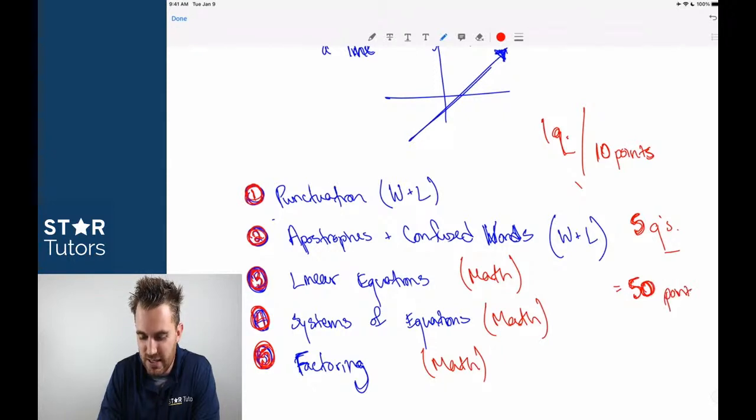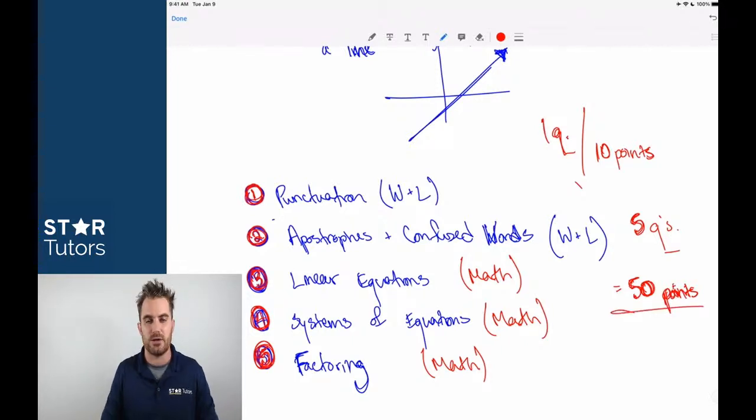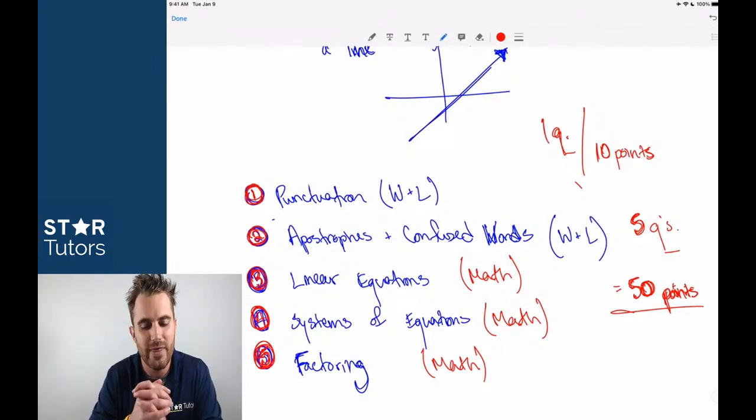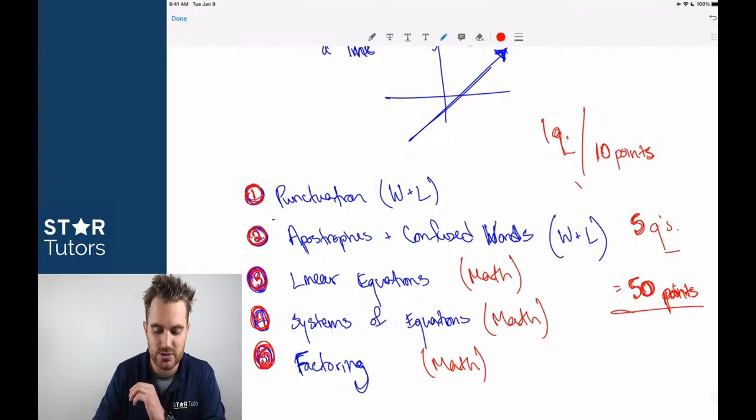That's 50 easy points between now and Saturday if you're missing any one of these topics. Or if you haven't reviewed any of these and you realize you're missing all of the questions that relate to these topics, all of a sudden that could be 100 points without ever having to think about the difficult questions on the test. Those are the 5 most important.